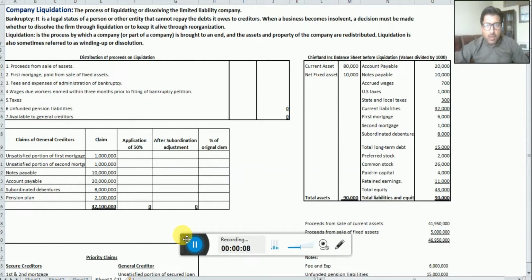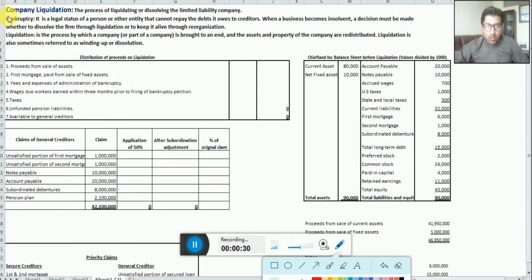Today our topic of discussion is company liquidation. As you know, in the last lecture we covered partnership liquidation, where you learned practically how to liquidate a partnership business, what the steps involved are, and what the accounting treatments of each step are. So today we are covering company liquidation.